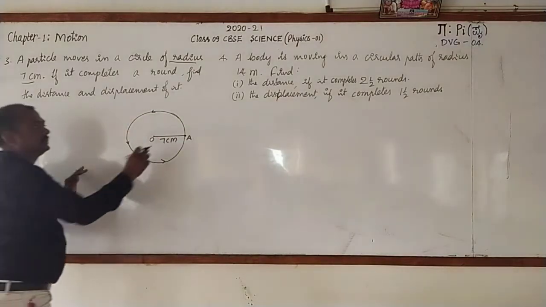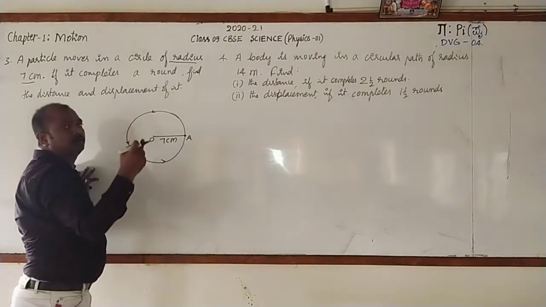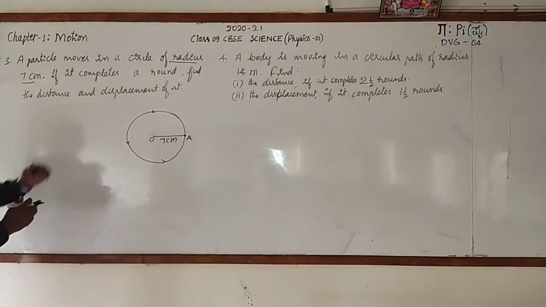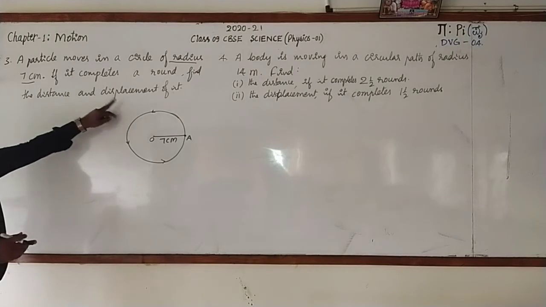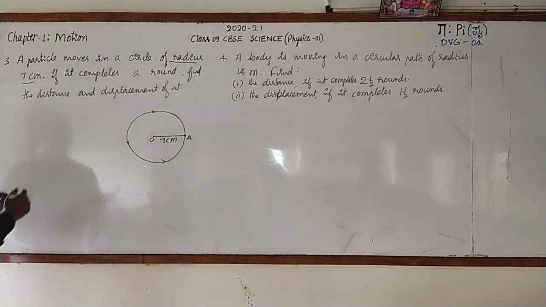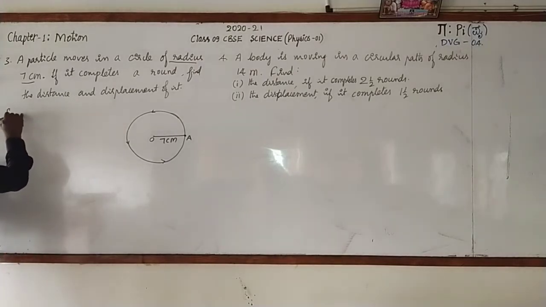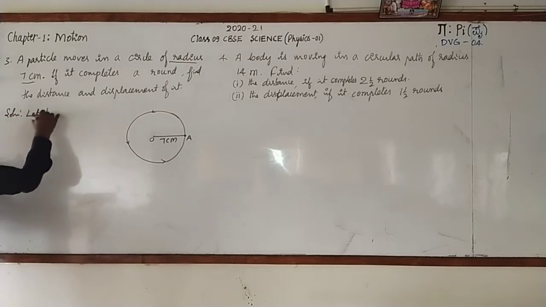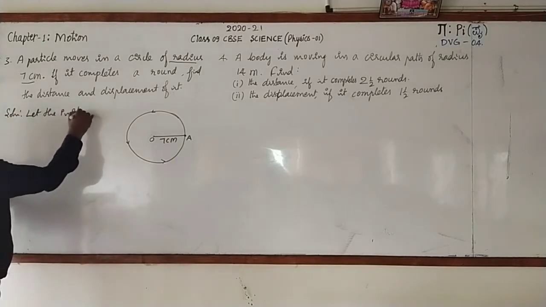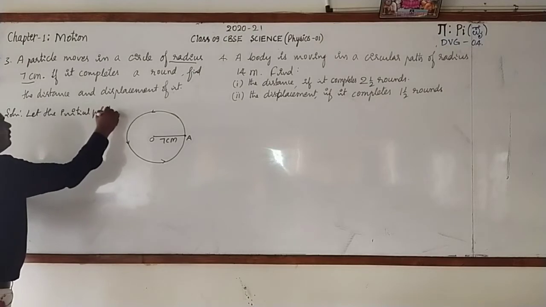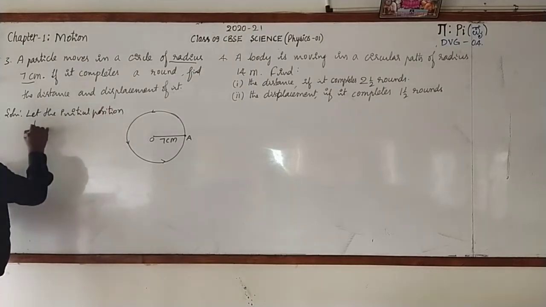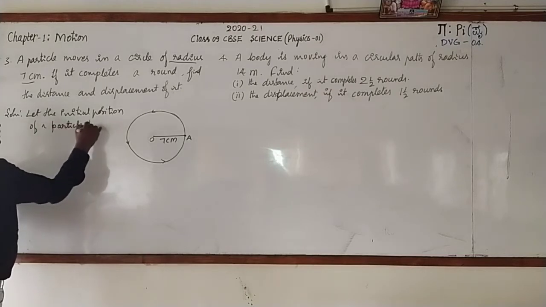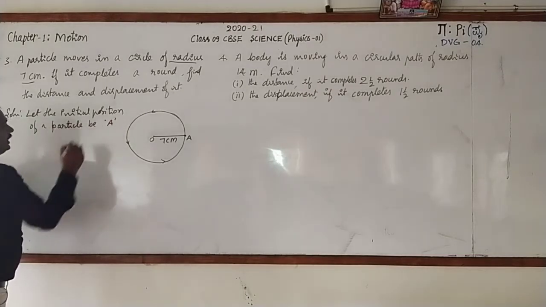Initial position is A, final position will also be A. If it is so, then we have to find out the distance and displacement. Here I write, let the initial position of a body or particle be A.